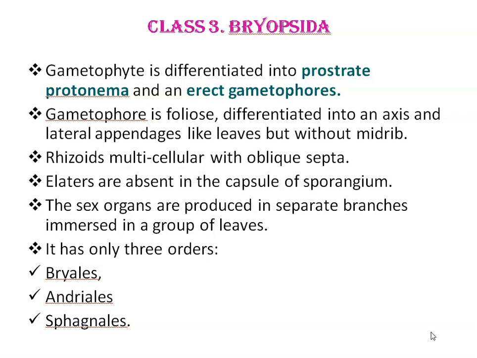Rhizoids are multicellular with oblique septa. Elaters are absent in the capsule of the sporangium. Sex organs are produced in separate branches, immersed in a group of leaves. It has only three orders: Bryales, Andreaeales, and Sphagnales.